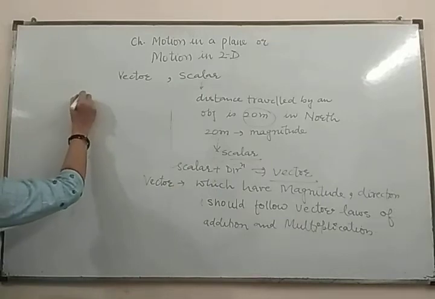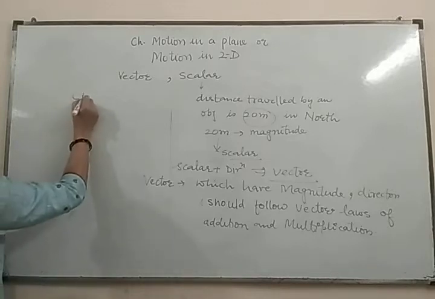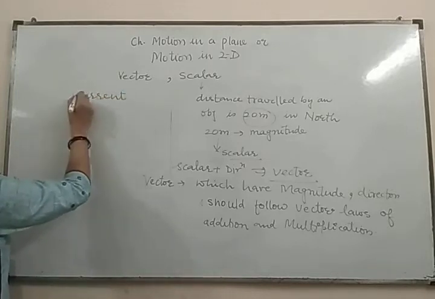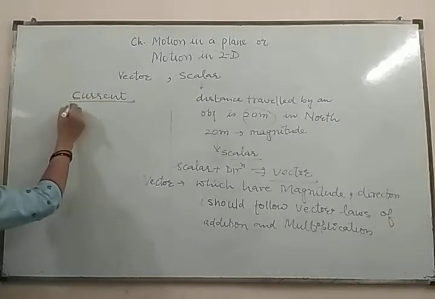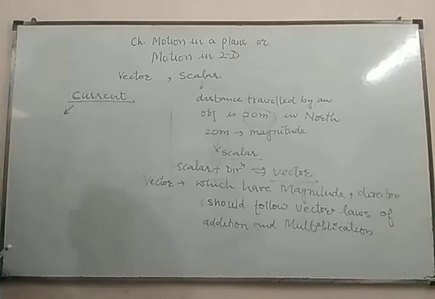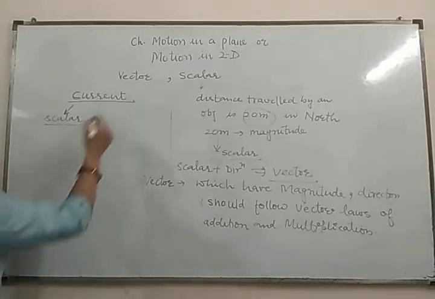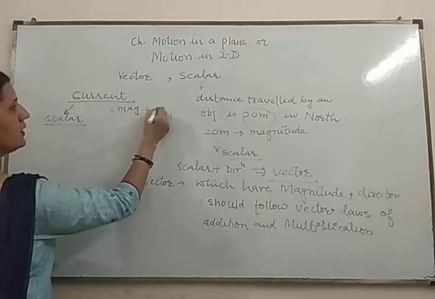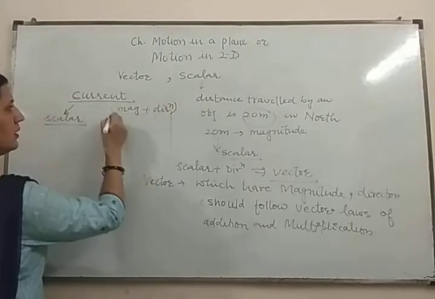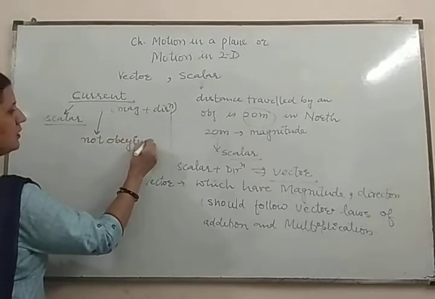One more thing, current. Talk about current, whether current is a scalar quantity or a vector quantity. Current is having direction, current is moving from positive terminal to negative terminal, but current is a scalar quantity. Why current is a scalar quantity? Current is having magnitude, current is having direction, but it is not obeying vector laws.